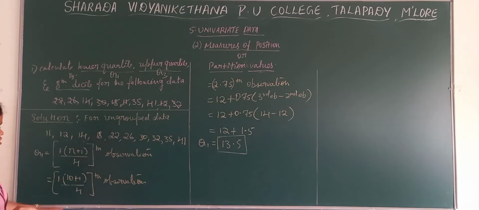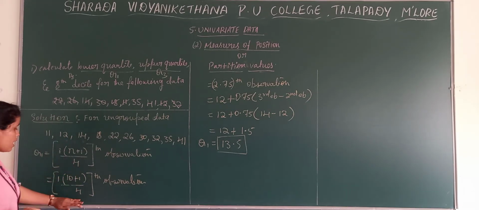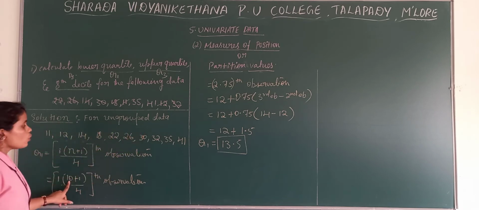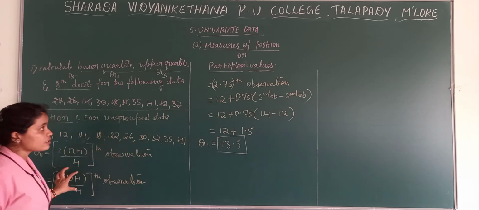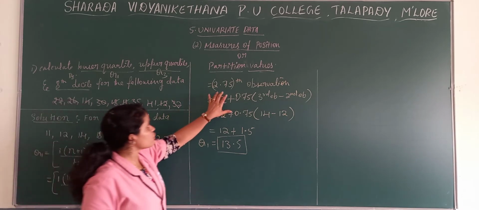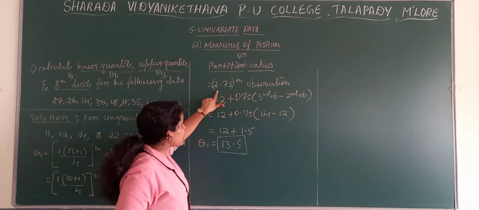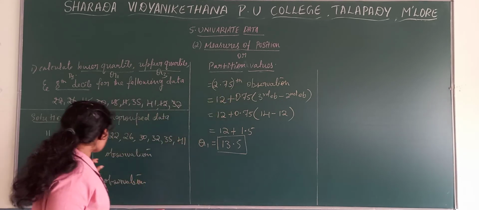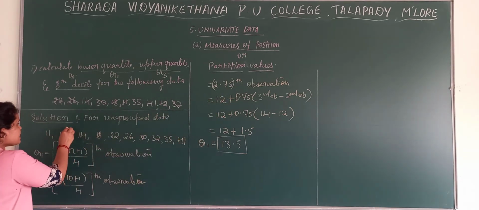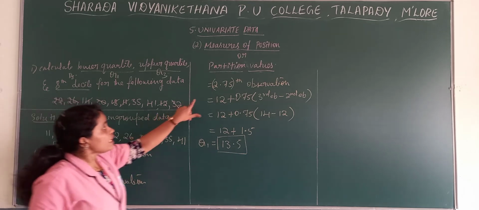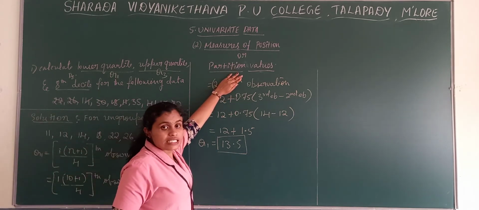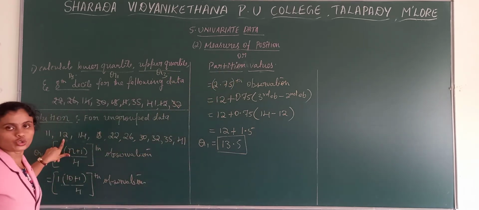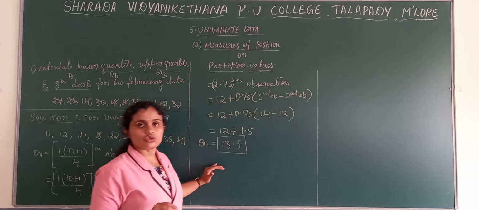I repeat that procedure once again. Write the formula, substitute into the formula. How many number of observations? 10. Now, after calculating the values within that bracket, we get 2.75, means second observation. So second observation we can get easily, that is 12. For example, if you get only second observation, directly we can take 12. 12 is our Q1 value.